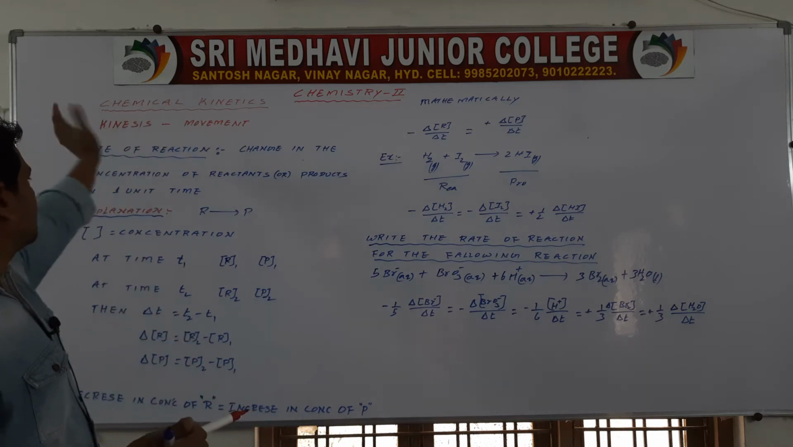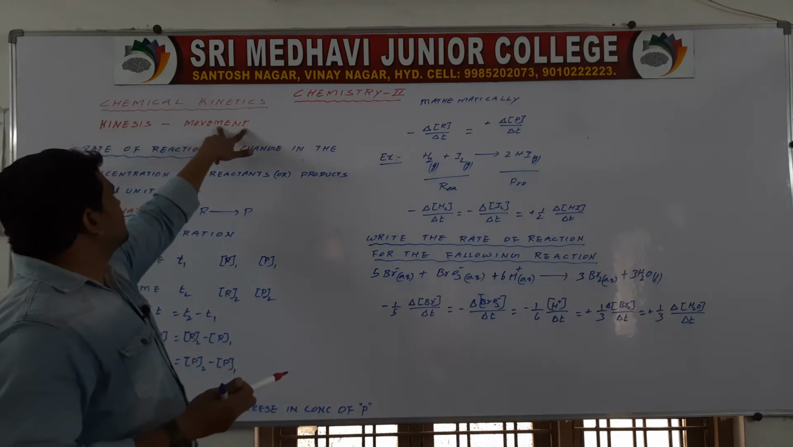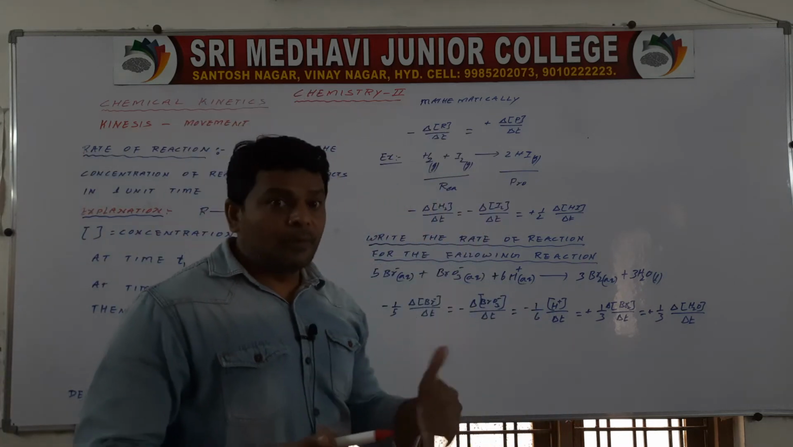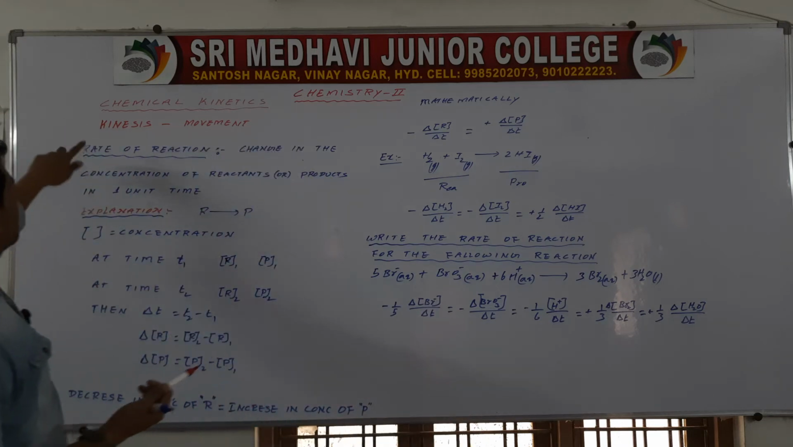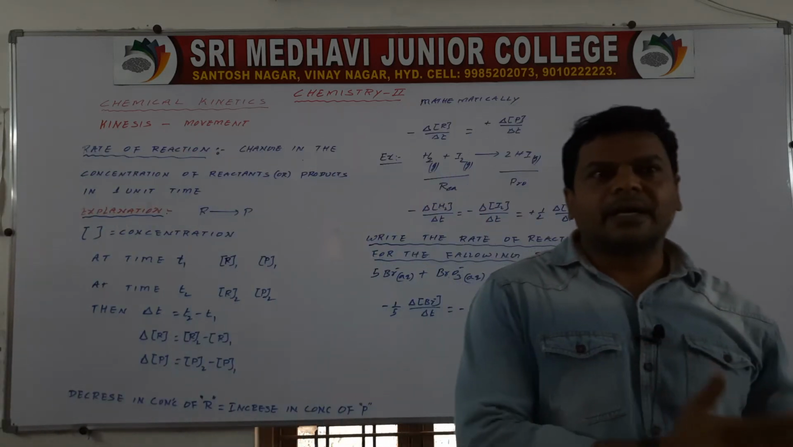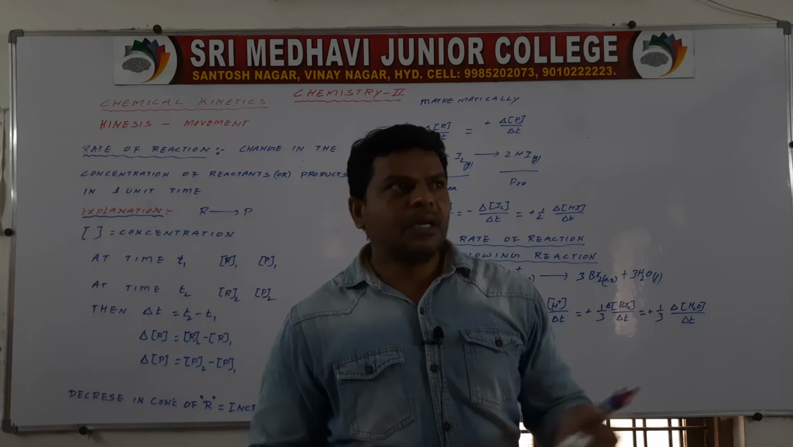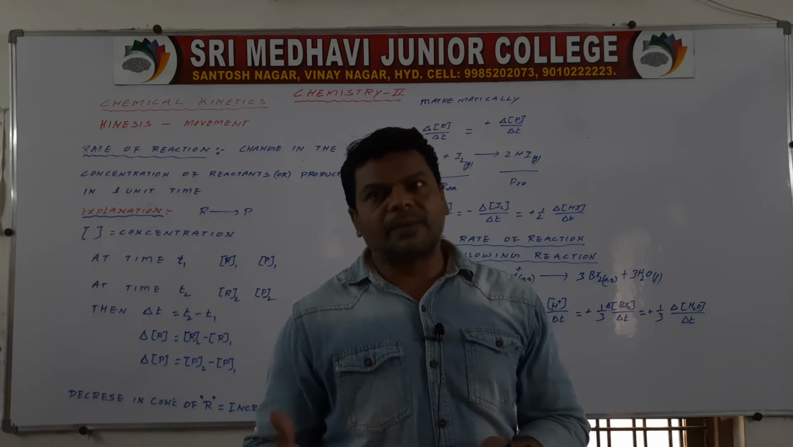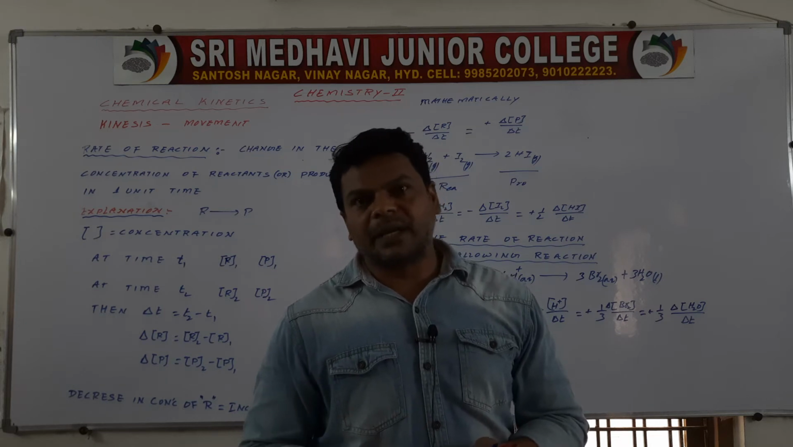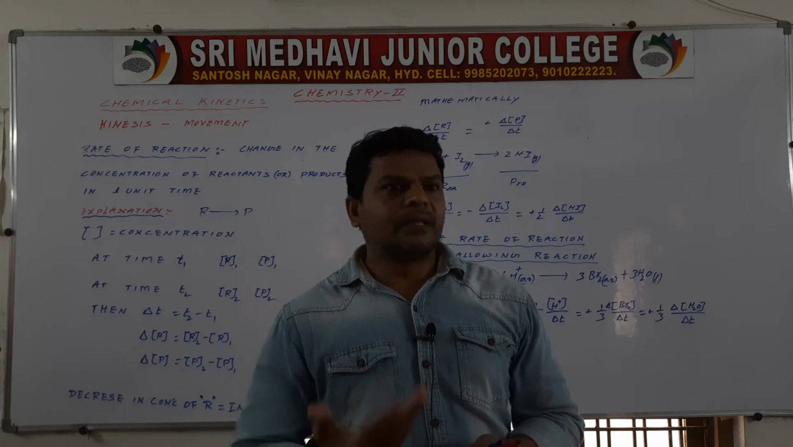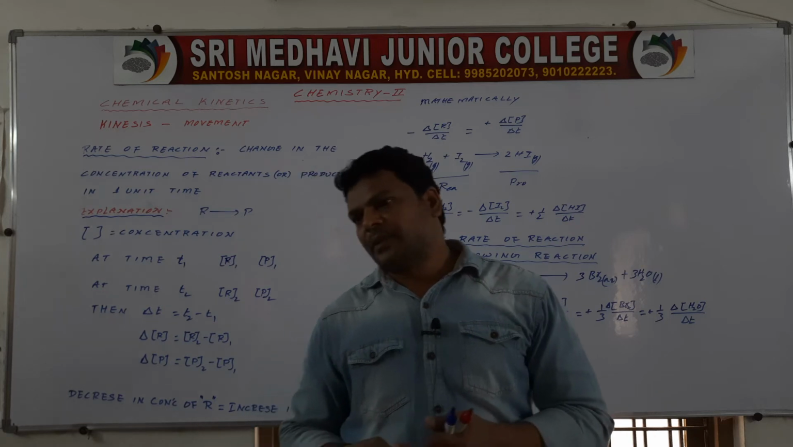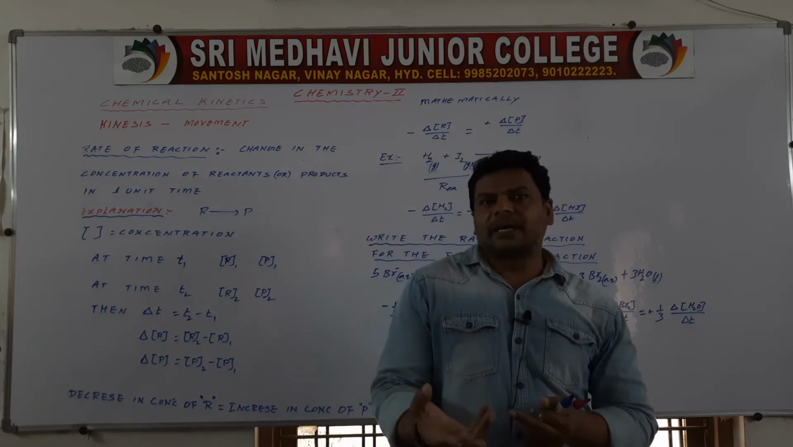So this is chemical kinetics. The word kinetics is taken from kinesis, which means movement of chemical substances. In this chapter we are going to discuss it. Chemical reactions are of two types: ionic chemical reactions and covalent chemical reactions. Ionic reactions are fast, covalent reactions are slow. The speed depends upon the rate of reaction. If the rate of reaction is high, then the chemical reaction is fast. If the rate of reaction is low, then the chemical reaction is slow.